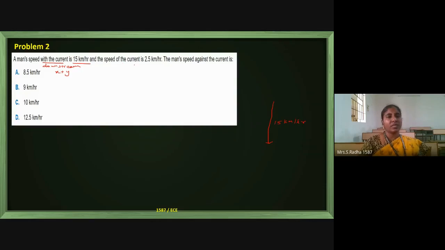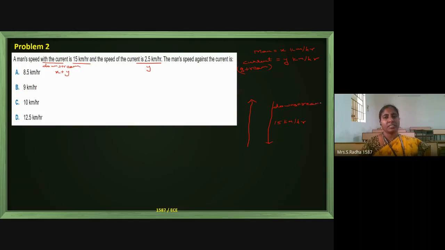And the speed of the current is 2.5. Generally, we assume the man's speed as x kilometer per hour, and the water speed, current or stream, we will assume y kilometer per hour. Current or stream is one and the same. The speed is given as 2.5. What is the man's speed against the current?